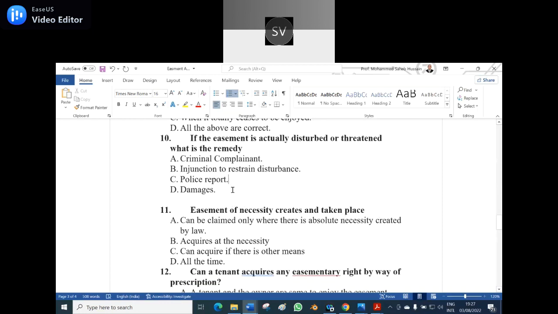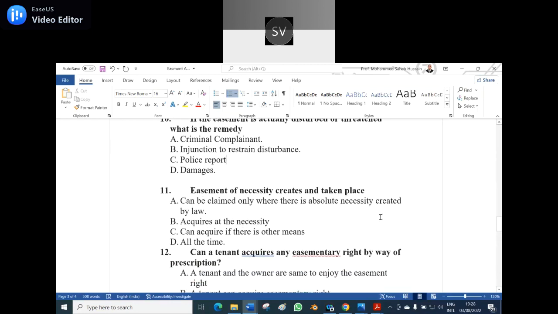Eleventh question. Easement of necessity creates and takes place. Option A, can be claimed only when there is absolute necessity created by law. Option B, acquires at the necessity. Option C, can acquire if there are other means. Option D, all the time. Option A is the correct answer, ma'am. It can be claimed only when there is absolute necessity created by law.